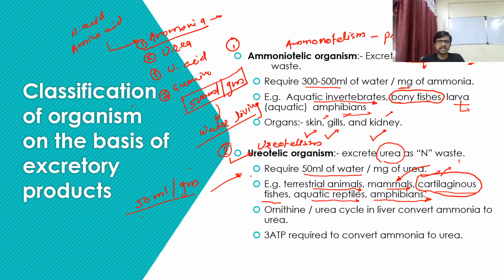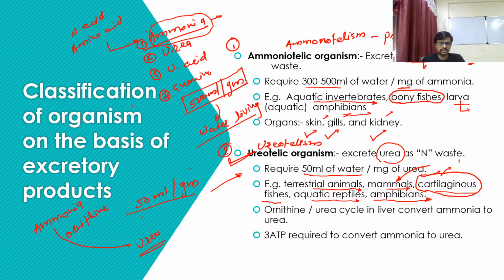Okay, so let's see what happens. We know that the nitrogen waste is always ammonia. The body prepares ammonia from nitrogen, and ammonia is a nitrogenous waste. But when an organism wants to excrete urea, it is necessary to convert this ammonia into urea. This process requires a set of enzymes, and this set of enzymes is in the urea cycle, or we simply call it the ornithine cycle.